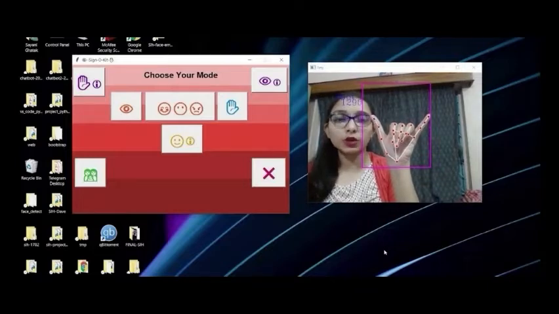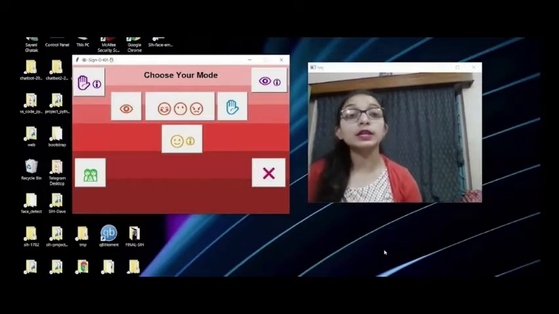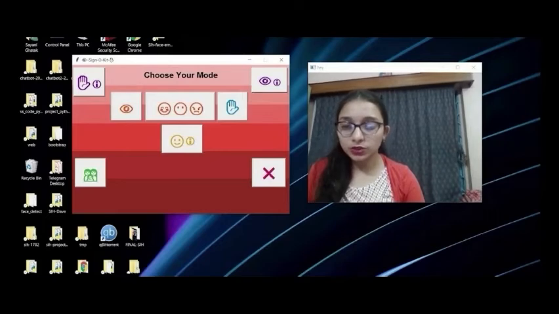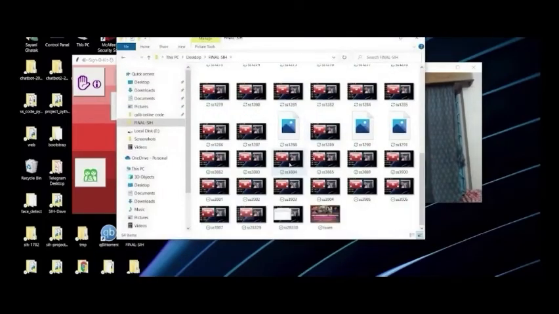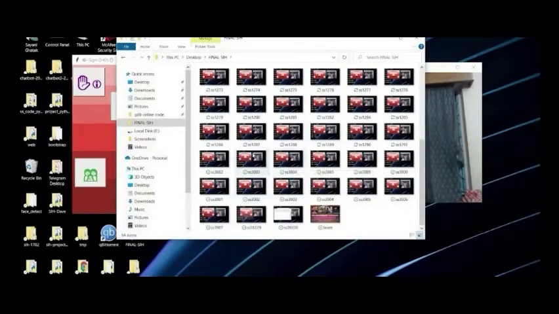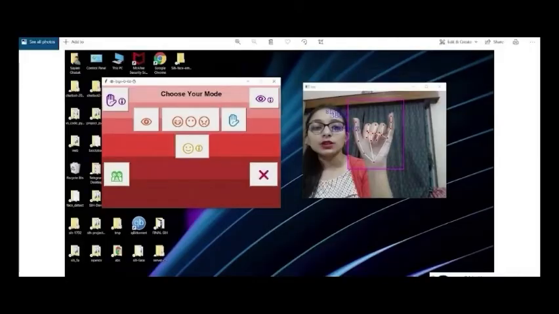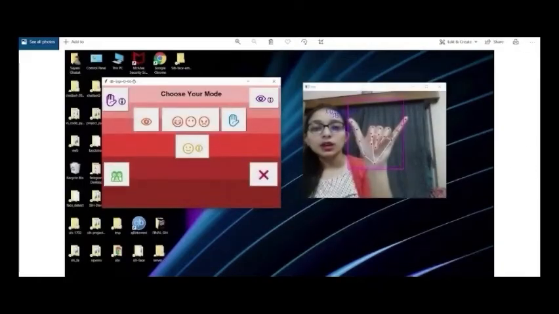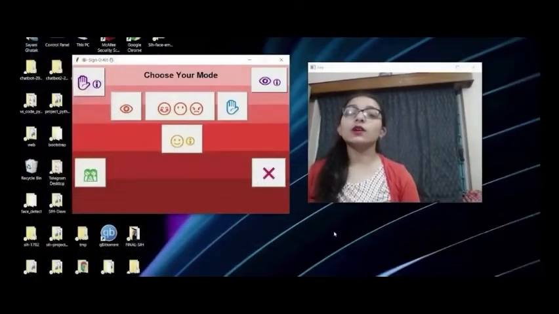Okay, so let's see where this screenshot is. Next, we come to our folder. You can see that lots of screenshots are present here. Let's open one. Yeah, you can see this is the screenshot part. Lots of screenshots are present here.